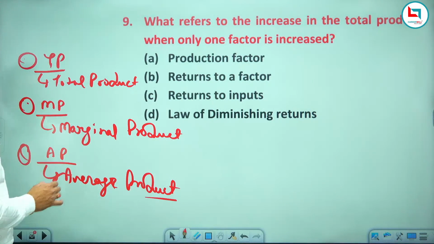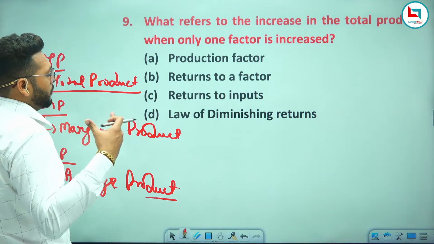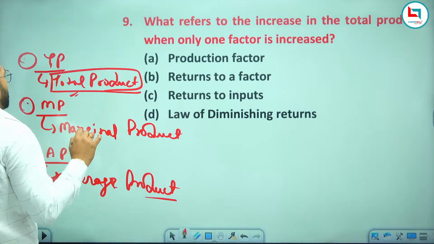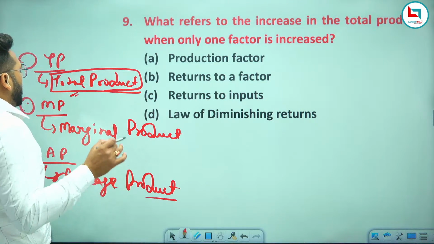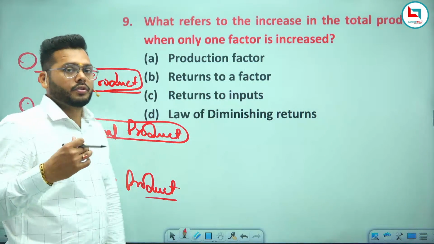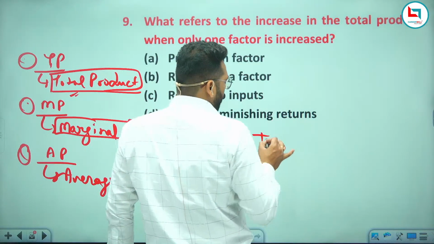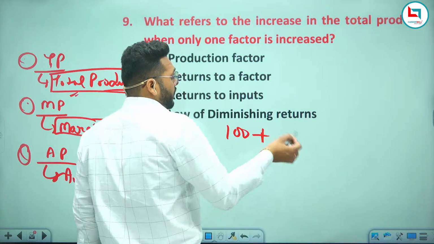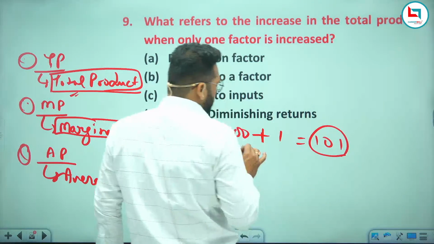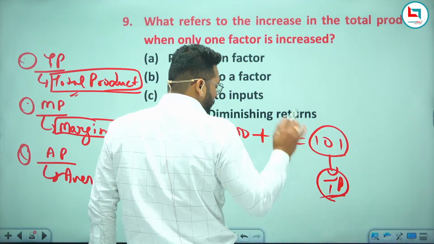What is the meaning of these three concepts? Total product means whatever the amount you have totally produced, this amount or quantity is known as total product. Marginal product means whatever additional amount of production that you have done. Let's say if you have produced 100 units, now you want to produce one additional unit. So it will become 101 units. So this 101 units is the total product that you have produced, the total production that you have done.